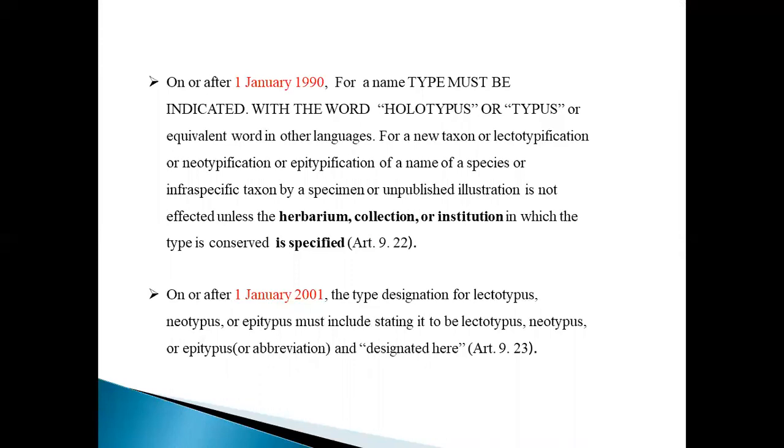On or after 1st January 2001, the type designation for lectotypus, neotypus, or epitypus must include stating it to be lectotypus, neotypus, or epitypus, or an abbreviation, and "designated here".